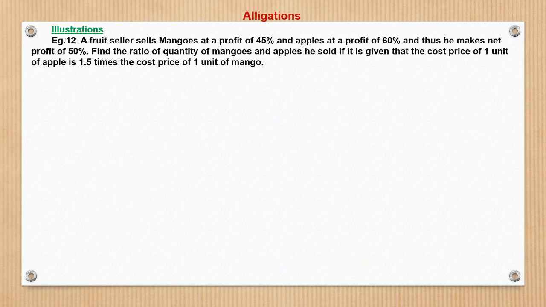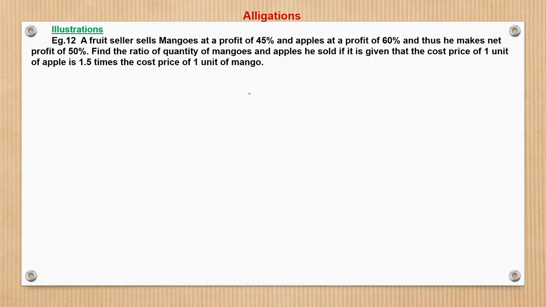Now let us, this is the last question for this session. Herein, a fruit seller sells mangoes at a profit of 45% and apples at a profit of 60%, and thus he makes a net profit of 50%. Okay, so that means the average profit has been given as 50%. Find the ratio of quantity of mangoes and apples he sold if it is given that the cost price of 1 unit of apple is 1.5 times the cost price of 1 unit of mango.